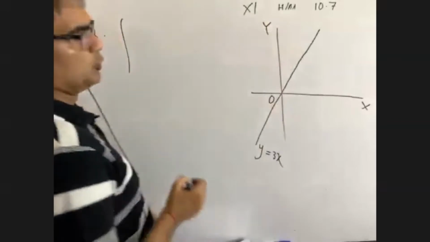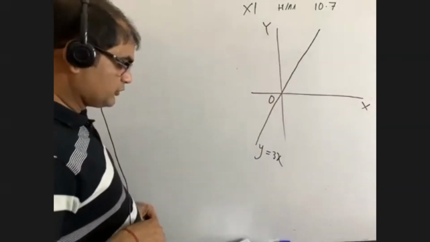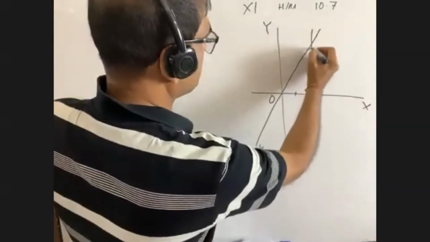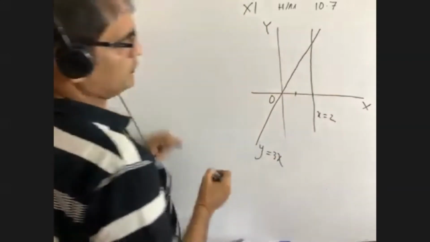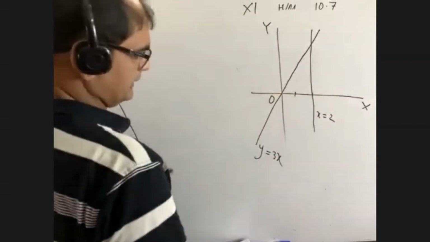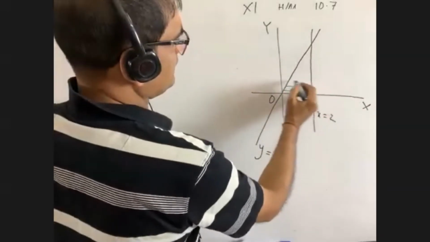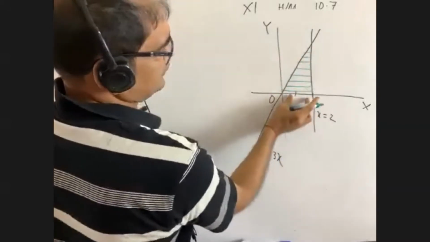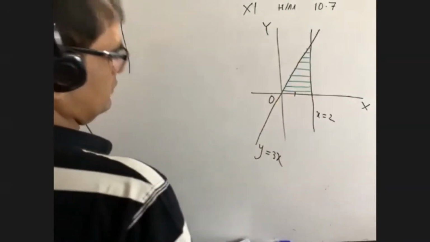You see, y is equal to 3x. And it is also given x equals to 2. It is 1, it is 2. Suppose it is the line x equals to 2. Now we have to find the area. You know, it is told x-axis. This is x-axis. We have to find the area, because you see, this is with x-axis.